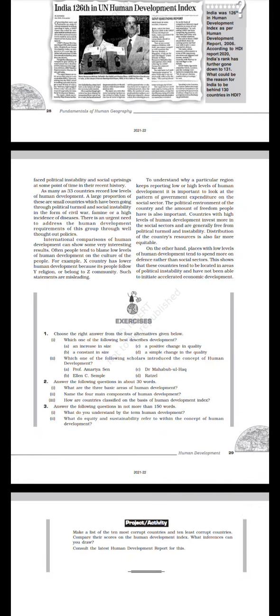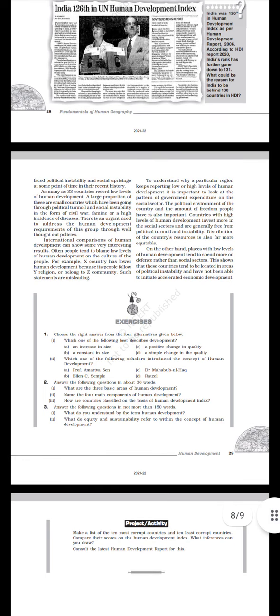Answer the following questions in about 30 words. What are the three basic areas of human development? Name the four main components of human development. How are countries classified on the basis of Human Development Index? Answer the following questions in not more than 150 words. What do you understand by the term human development? What do equity and sustainability refer to within the concept of human development?